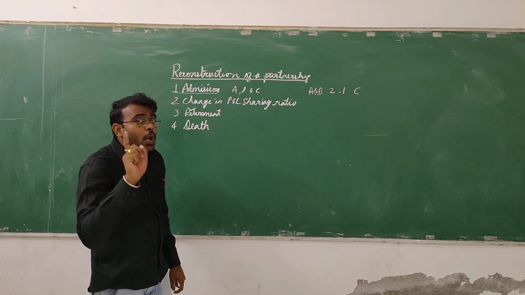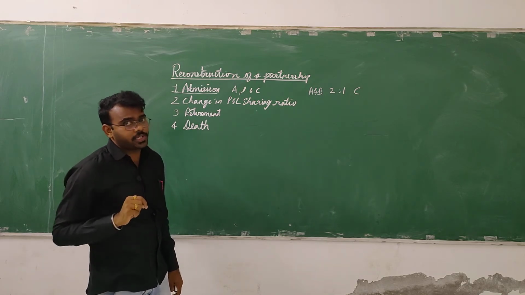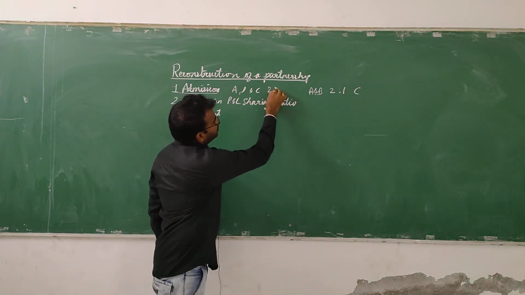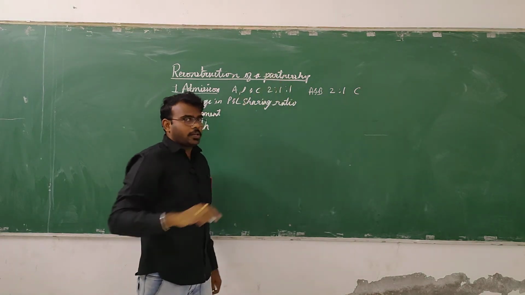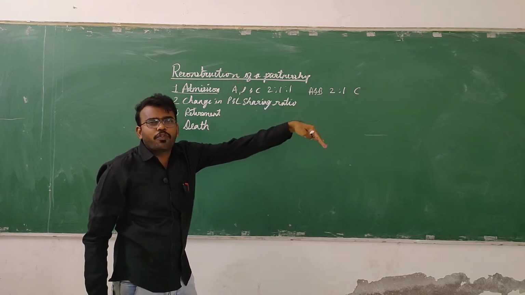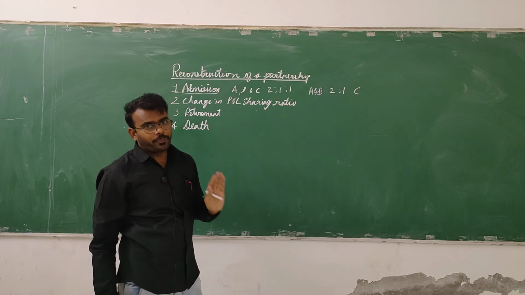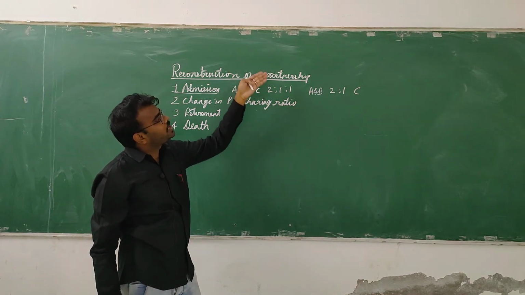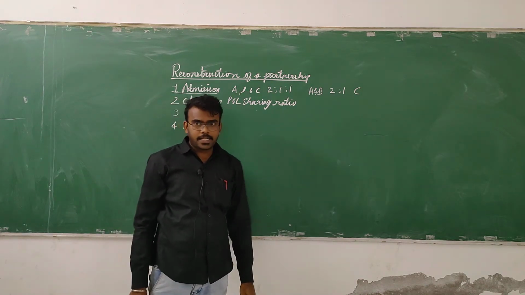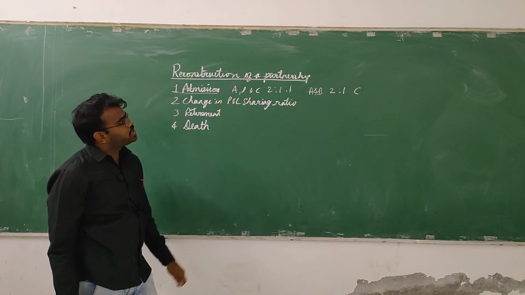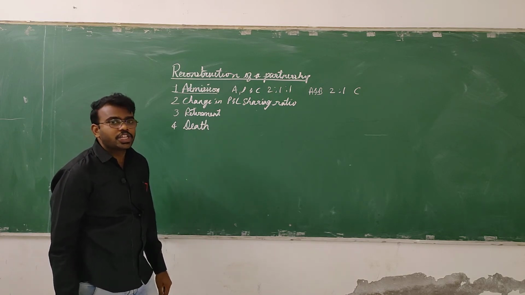Now the profit and loss sharing ratio also will change. What was it earlier? 2:1. Now 2:1:1. Assume that A and B decided to share the profit and loss with C as 1/4. Now the profit and loss sharing ratio is what? 2:1:1. Is it clear? So this is admission.